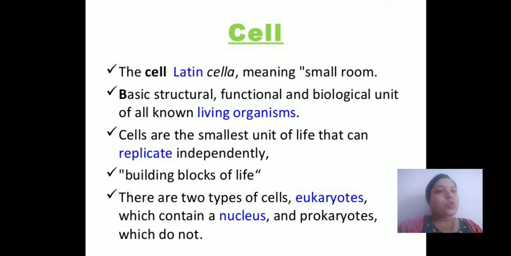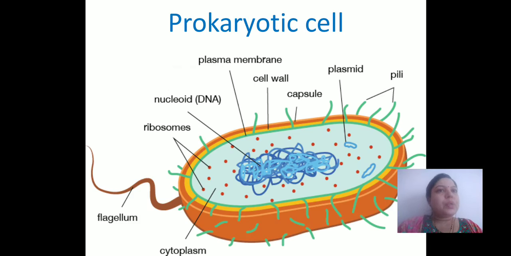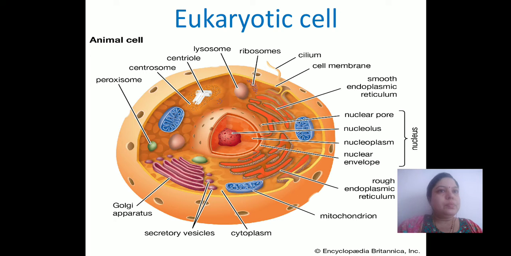And there are two types of cells. One is eukaryotic, the second is prokaryotic. Eukaryotic cells contain a true nucleus and prokaryotic cells do not. So, this is the structure of prokaryotic cells. Here we are with the structure of eukaryotic cell.